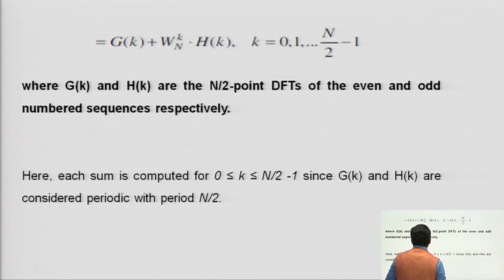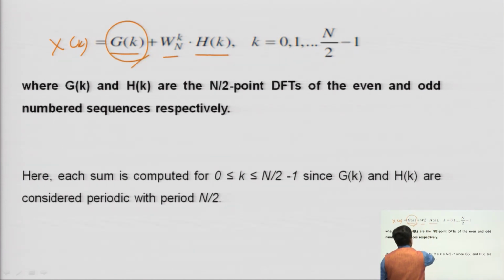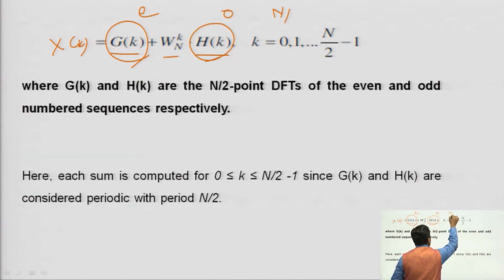your equation becomes X of k is equal to capital G k plus W_N^k into H k. This is the DFT for the even number sequence, and this is the DFT for the odd number sequence of N by 2 point sequences. So, G k and H k are the N by 2 point DFTs of the even and odd number sequences respectively.